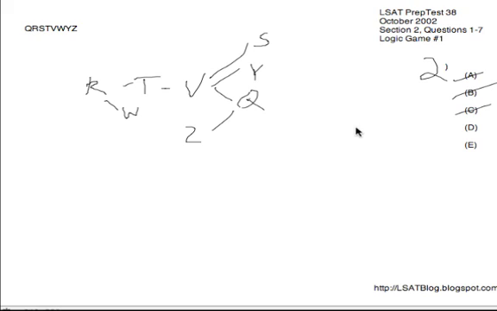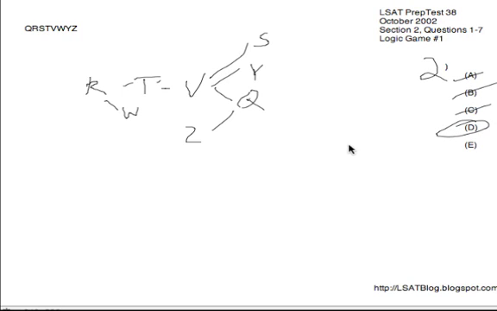Next, D, could we have S on 5? S is pretty open-ended. I mean, we've got to have R, T, and V before it, so S could never be any earlier than 4. But then we could also throw W or Z or Y before it as well, making it 5. So for that reason, D works and is our answer.